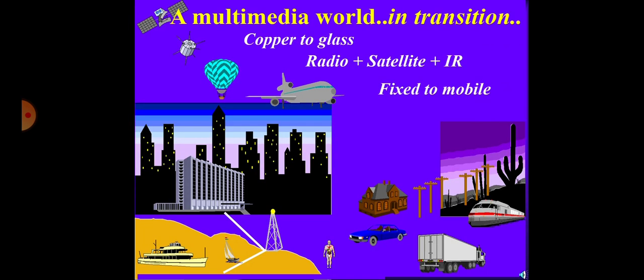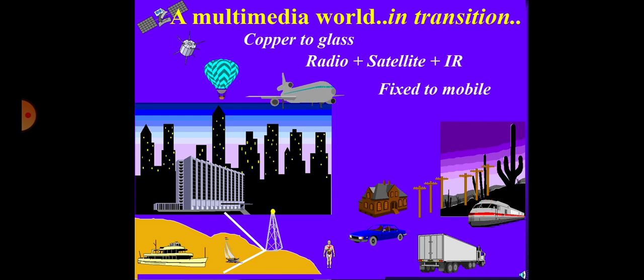A multimedia world in transition: copper to glass, radio plus satellite and IR. It is all about fixed communication channels and how we frequently use the internet by satellite, by business, on air and in-house, local transportation, railway, and also biological research. Here we cover the multimedia world in transit.